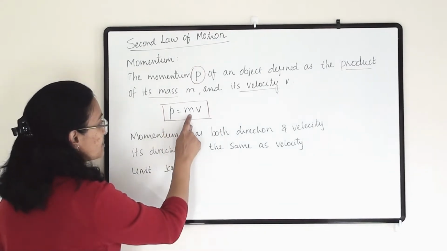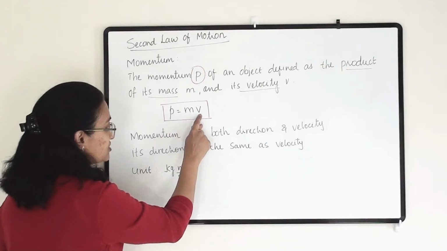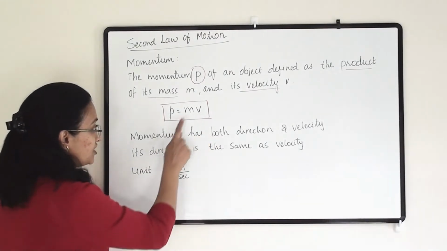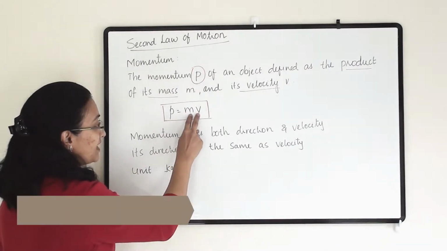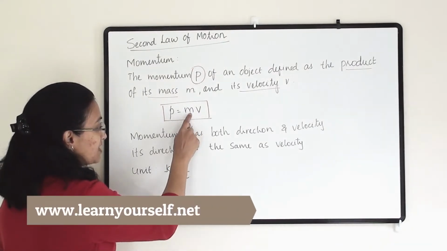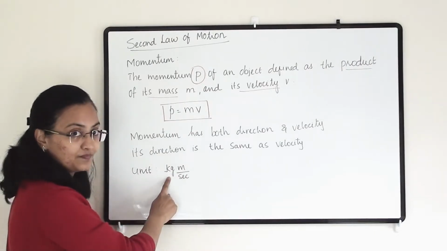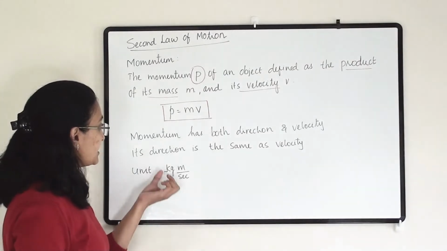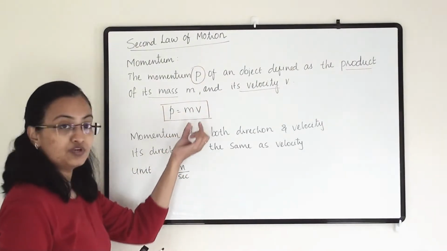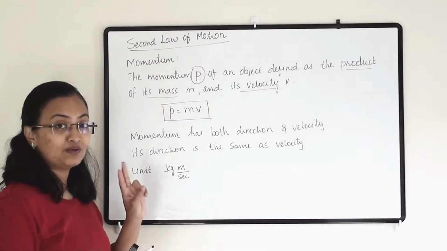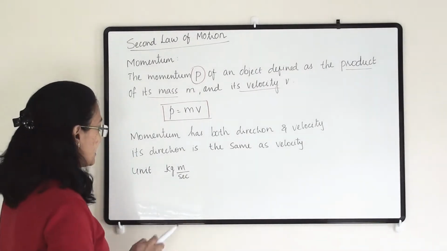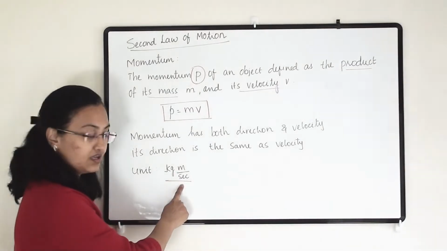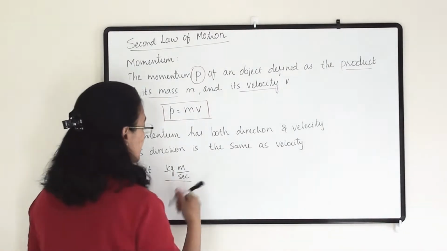Momentum equals mass of the object times velocity of the object. So what will be the unit of momentum? Here we have to combine the units of both. For mass the unit is kg. This is the SI unit. The velocity unit, we know, is meter per second. So when we combine both of these units, we get the unit for momentum: kg meter per second.